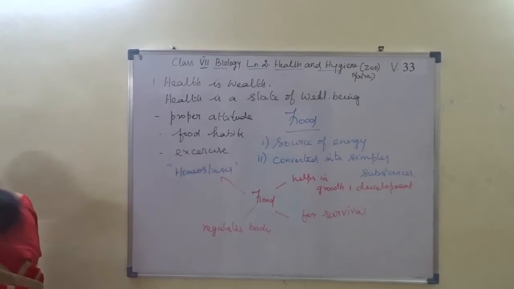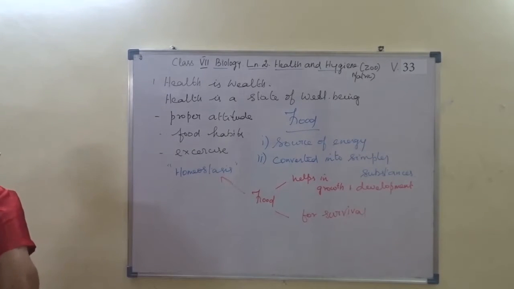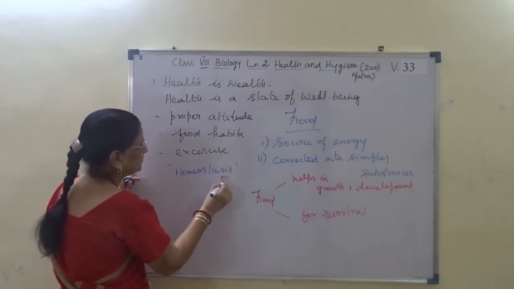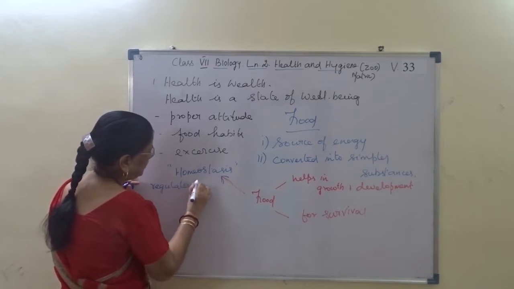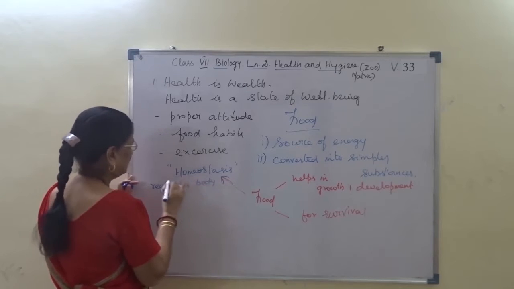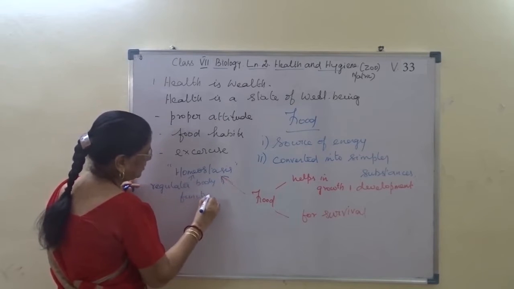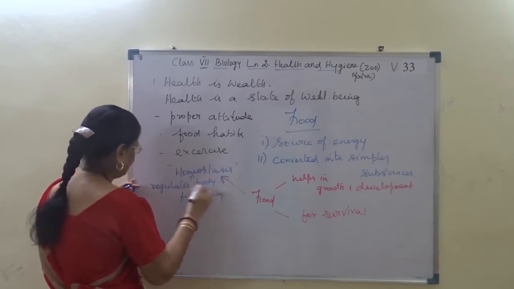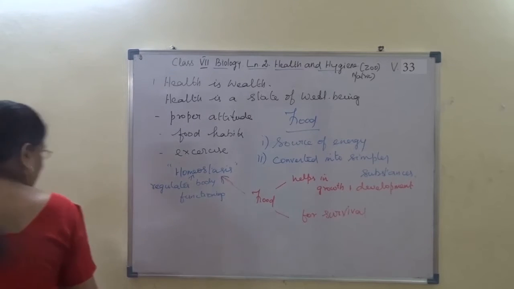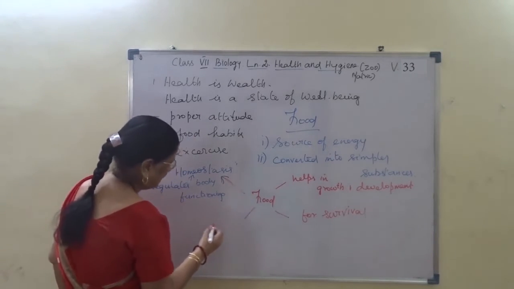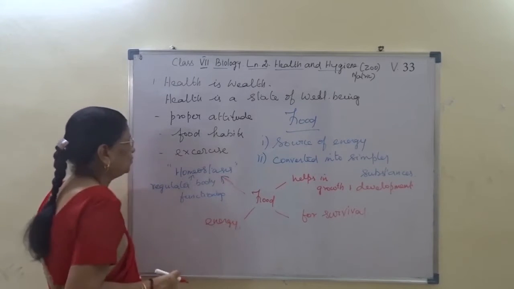Homeostasis regulates body functioning. I hope you are able to follow this. And then it produces energy. Food produces energy. So there are 4 points.